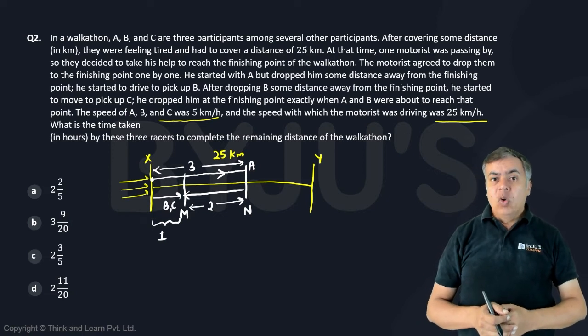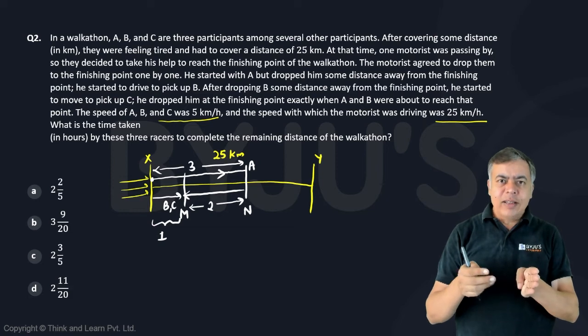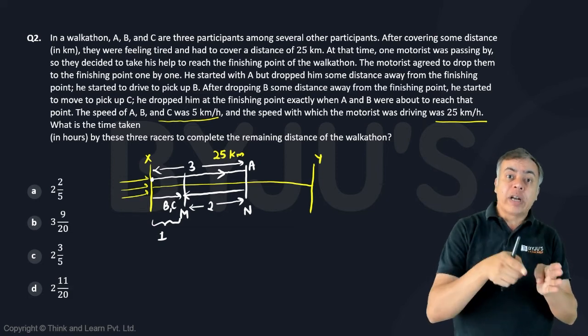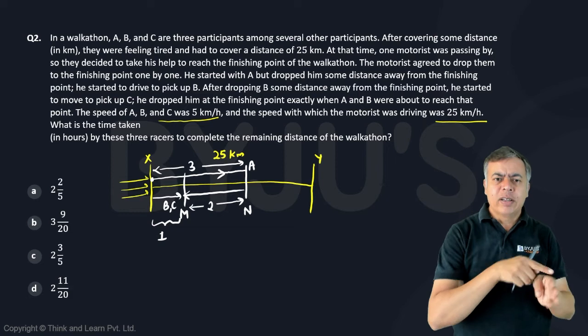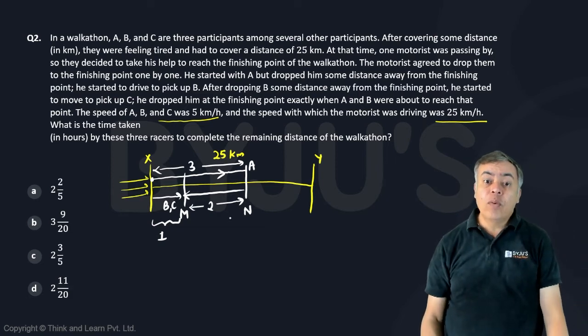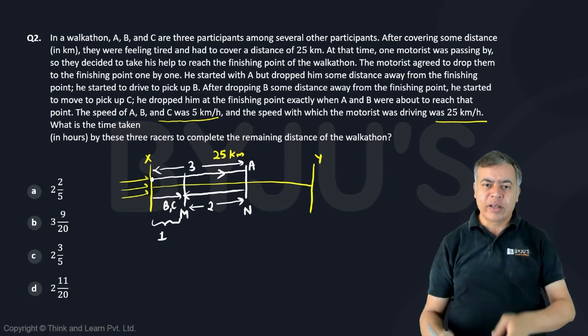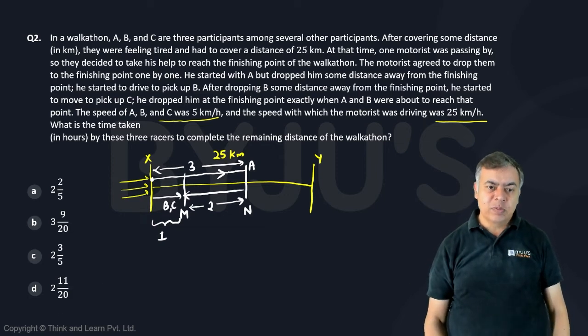Now, instead of starting from where the motorist has reached, look at the point from where A started walking. Let's think of that scenario.